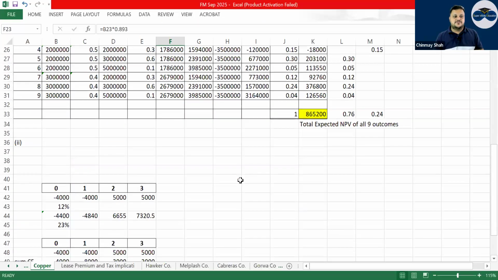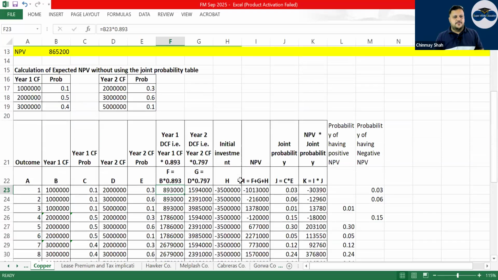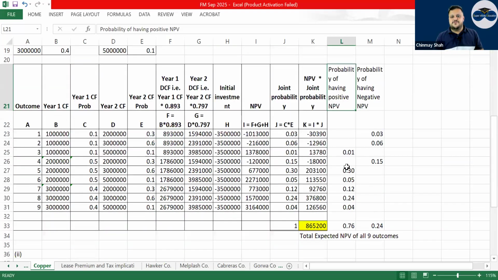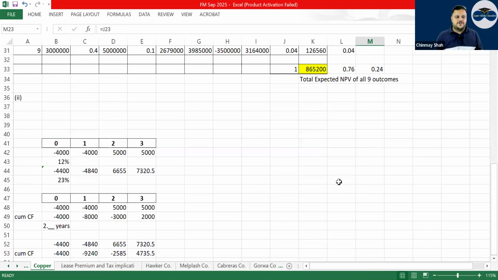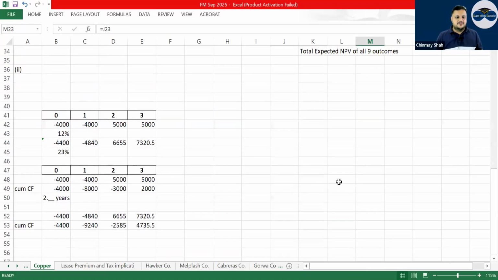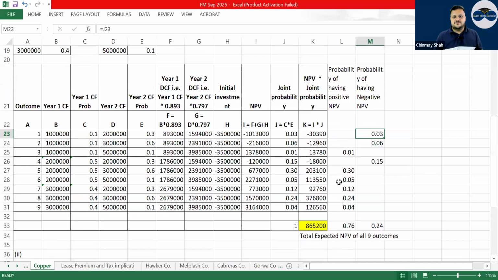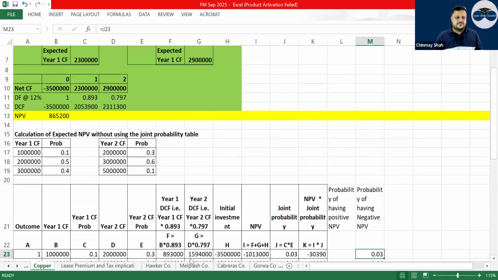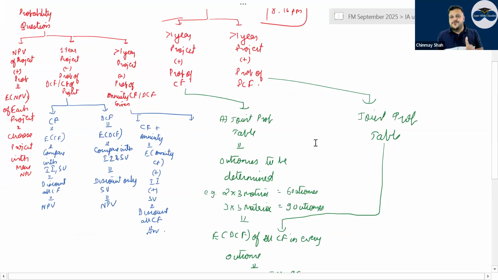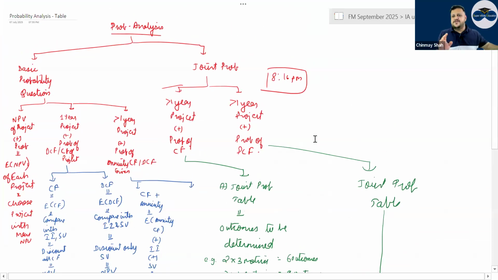And then the follow-up questions are what? Tell me. The follow-up question is what? Probability of having positive NPV, probability of having negative NPV, probability of having zero NPV, probability of having maybe more than 10 NPV, 20 NPV. Those follow-up questions of 1 mark will go wrong if you do not do this properly. Have a look. Makes sense. It has been asked too many times. Okay, don't miss out on copper company at all. In your wildest dreams also, don't leave joint probability. Very simple marks, right? Simple calculation, simple marks.